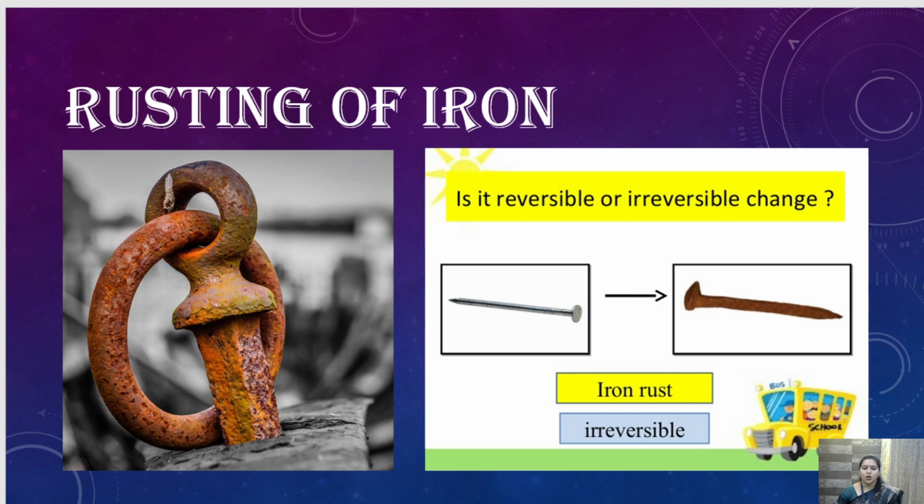And when this rusting takes place, the physical appearance and properties are changing and completely a new substance is being formed. Okay. So when a new substance is formed, it is a chemical change. So rusting of iron is an irreversible and chemical change.